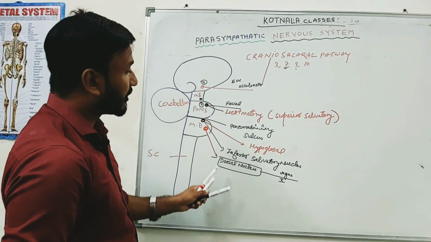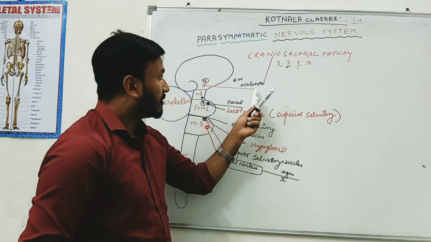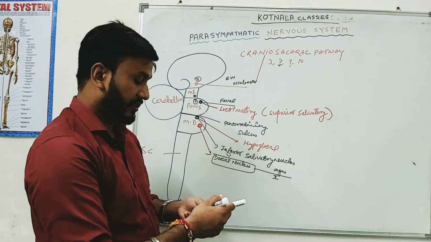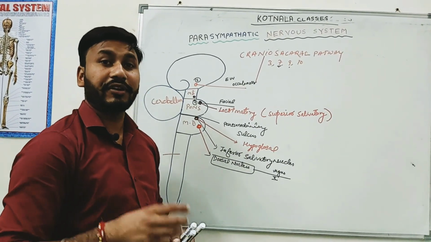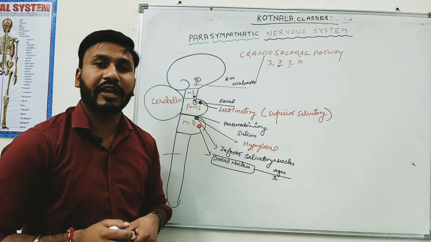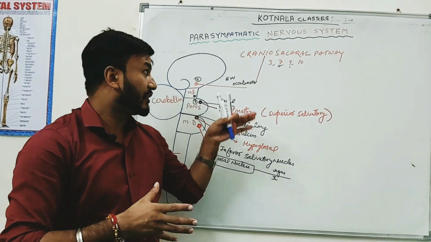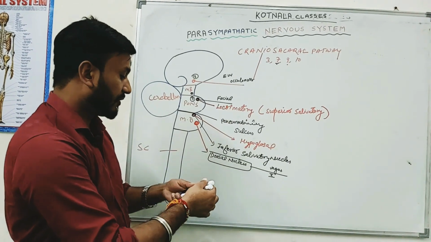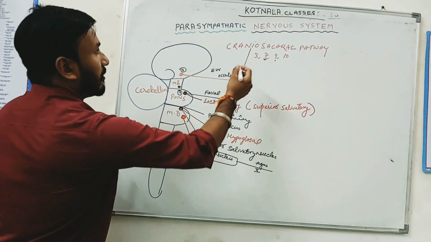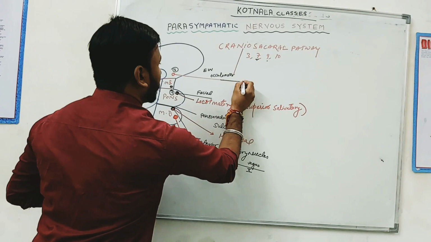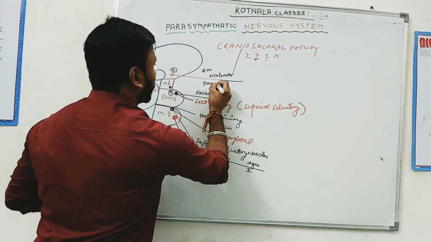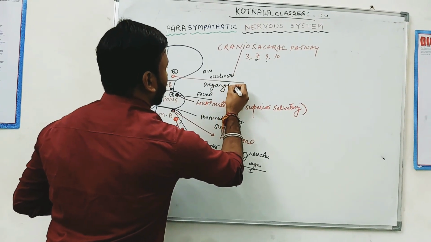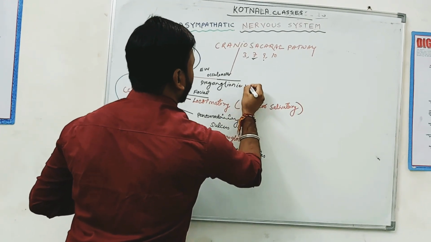And all cranial nerves function through different ganglia. Basically, what is a ganglion? Ganglion means a collection of neurons, a collection of nerve cells. Basically, this is the preganglionic neuron, and this one is the preganglionic neuron.